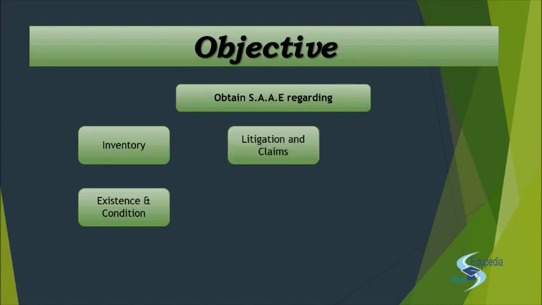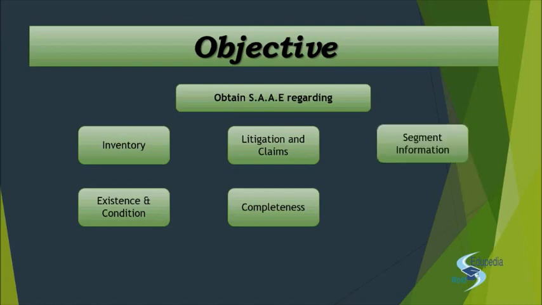Next we have litigations and claims. Any litigation, any claim that is due on the company or by the company. So we'll have to judge the completeness of all the litigation and claims. Has the management given all the information regarding all the litigations and claims that are existing as on date? That is what we need to judge. We need to judge only the completeness assertion for litigation and claim. And at last, the segment information, the presentation and the disclosure of segment information.